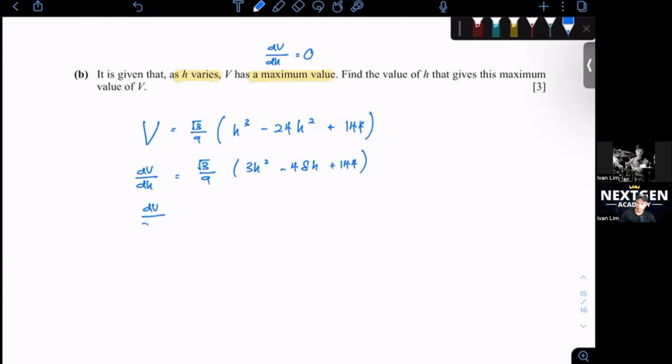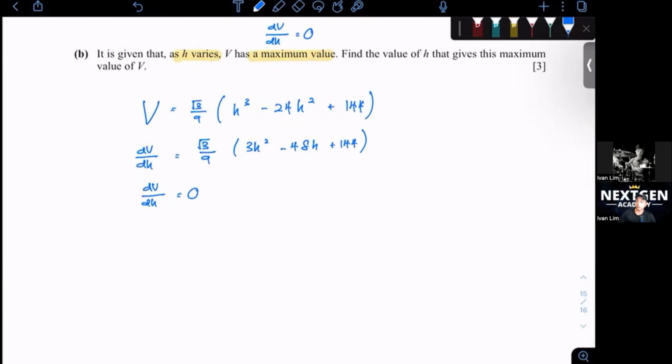Okay, dv over dh equals to 0. So let's just take the equation on top and then we solve it. So root 3 over 9, 3h squared minus 48h plus 144 equals to 0. Take away the root 3 over 9, we multiply it. So it'll be 3h squared minus 48h plus 144 equals to 0.